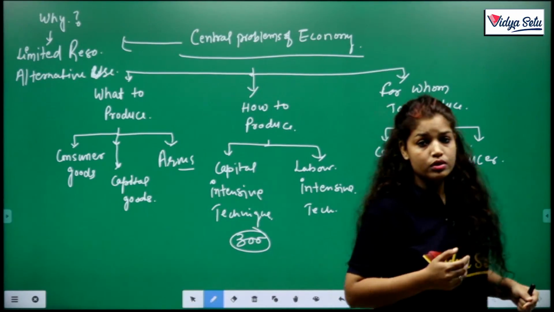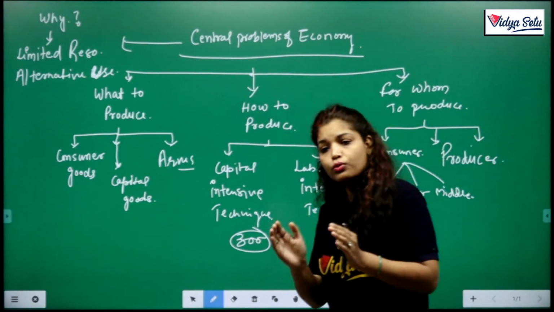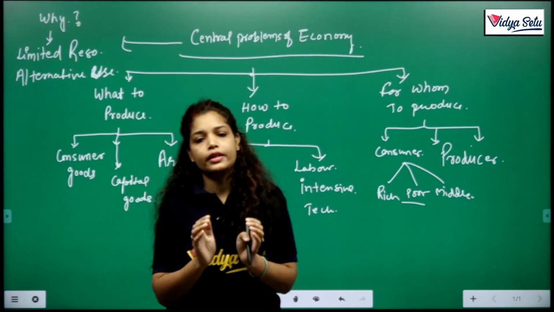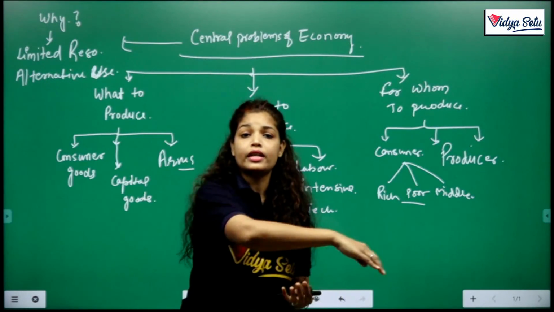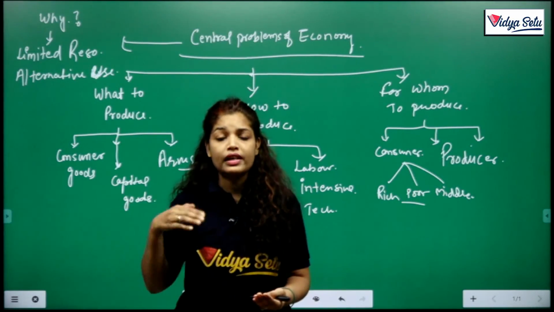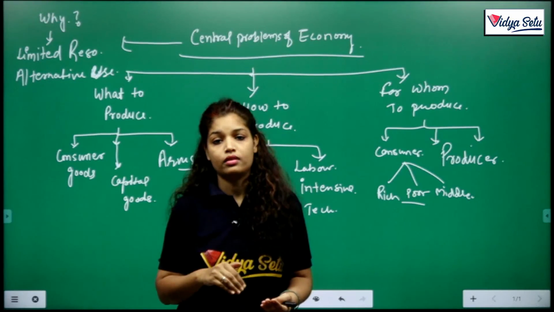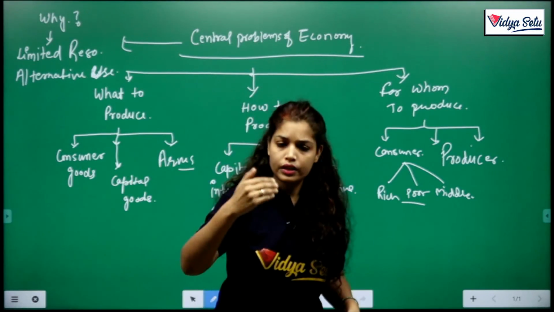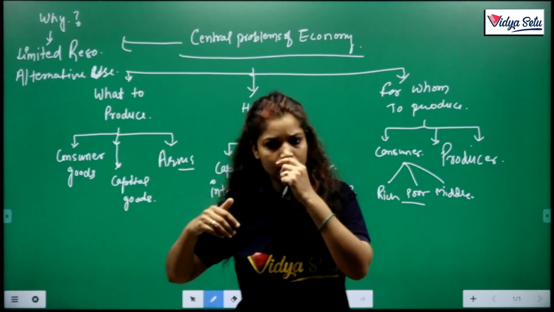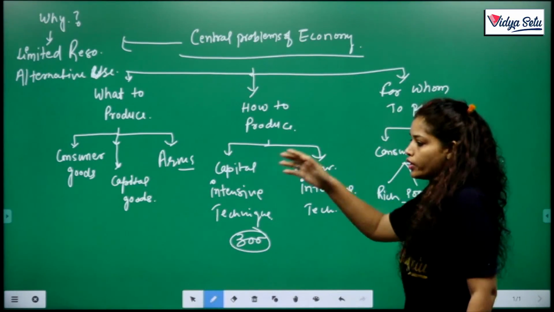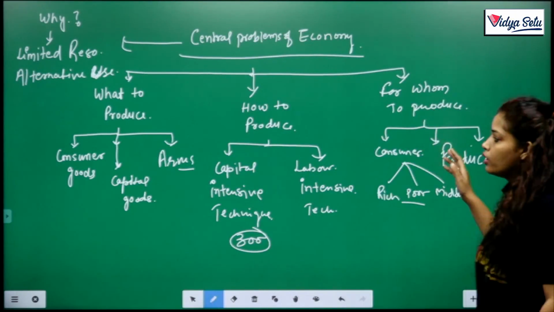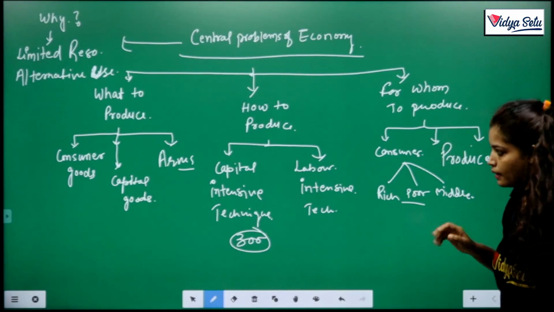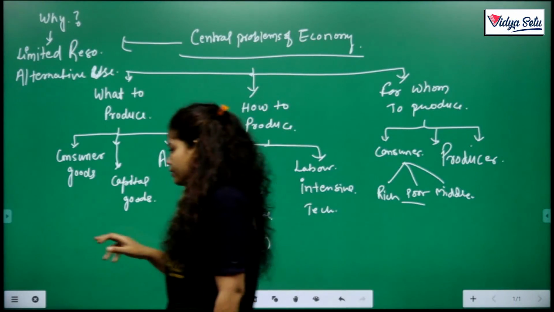What I am trying to say is that the thing is very limited, and the limited thing has a very large area to spend on. Clear? So India, or any nation, has these 3 problems: what to produce, how to produce, and for whom to produce.